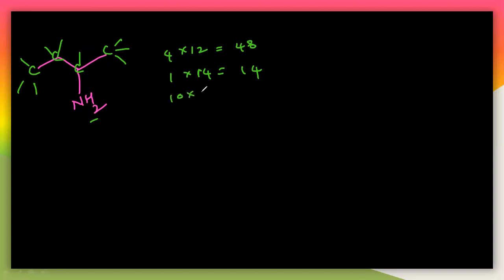So 10 hydrogens, 10 into 1 is 10. The total mass then is 72, which is again even here. Sorry, one minute. It must be odd because of one nitrogen here. So we made some mistake here. Let us check.